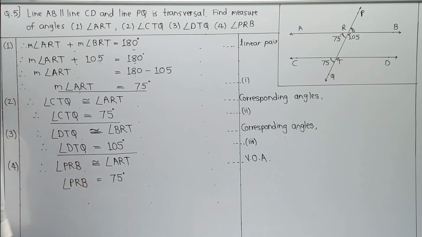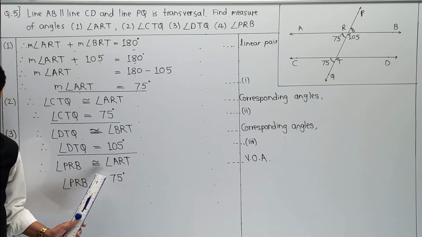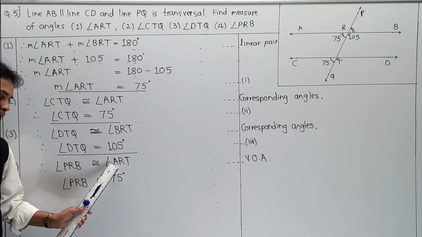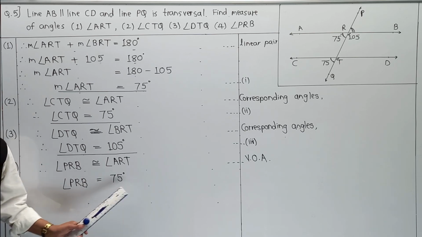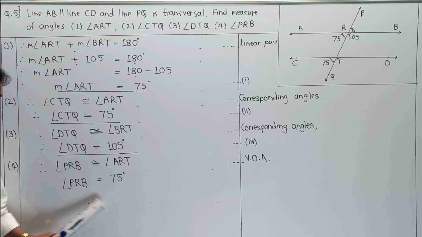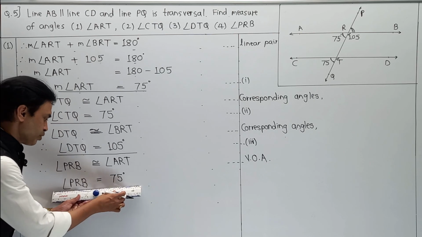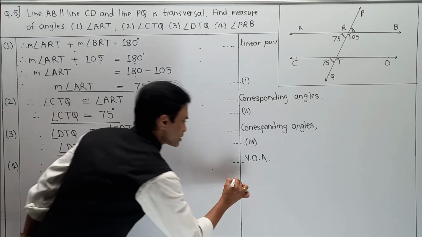Remember student, whenever we show that these two angles are congruent, we use the sign of congruency. But when we convert it into values, we write equal, not congruent. Remember it very carefully. So whenever there is a value, 75 degrees, 90 degrees, or whatever it may be, you have to write it in the form of equal. And as it is your answer, again I am going to make an underline over here. And this is your fourth answer.